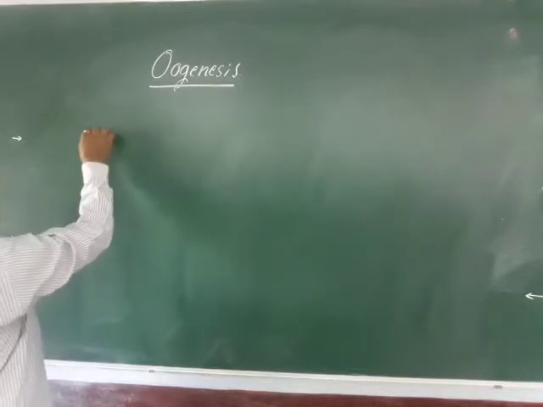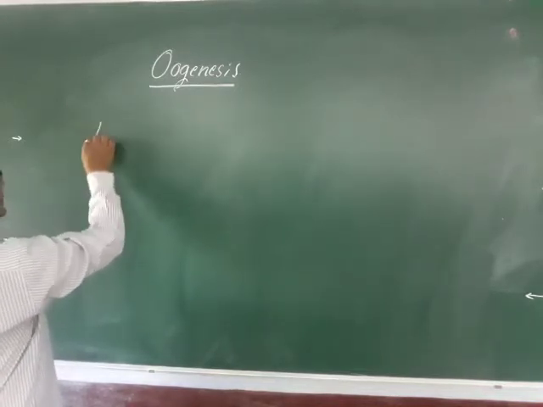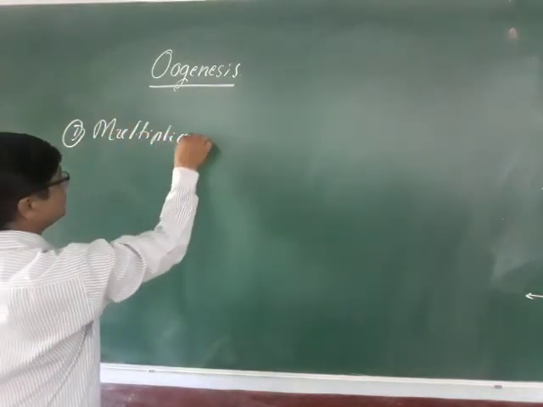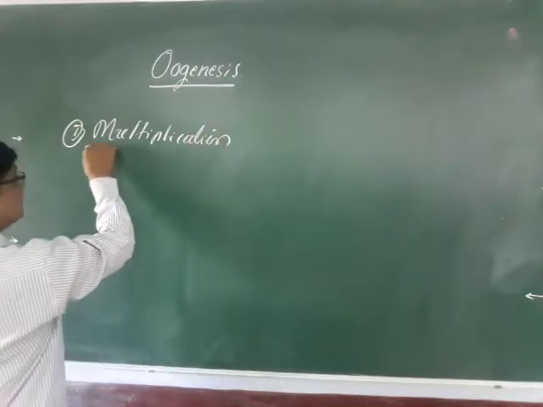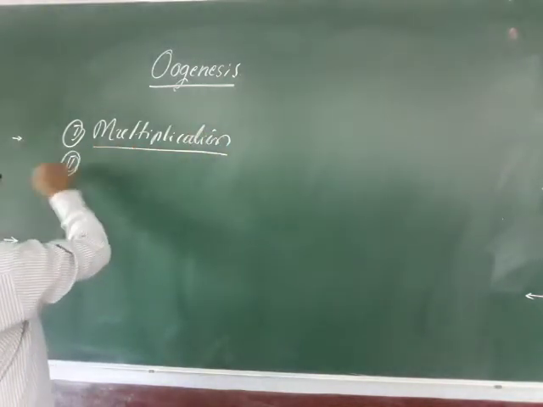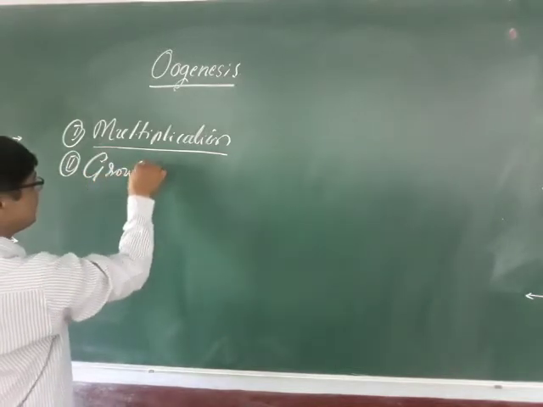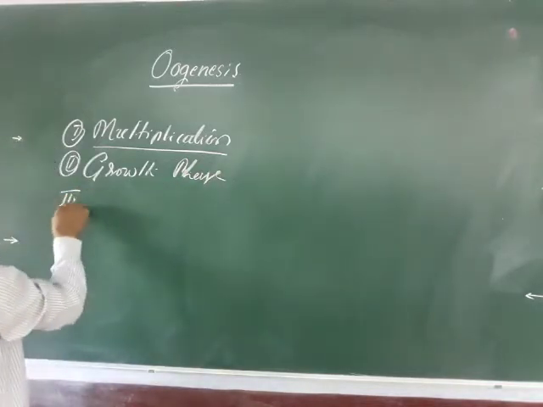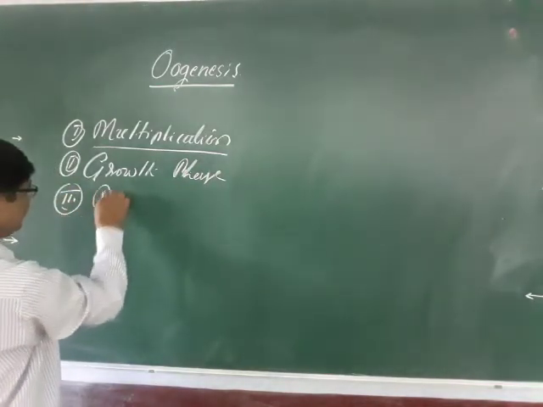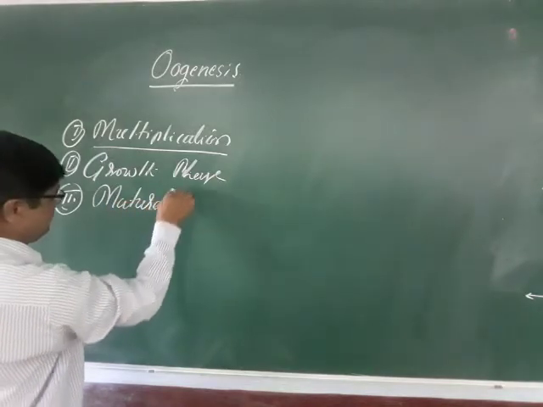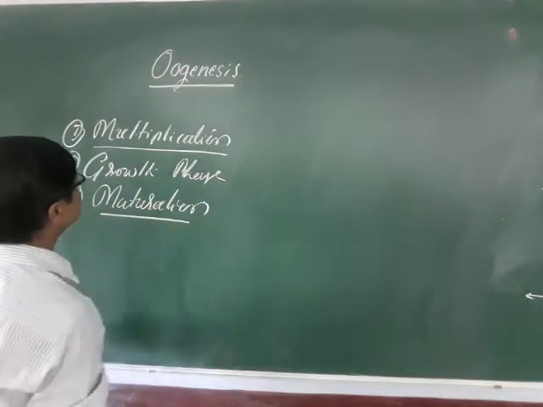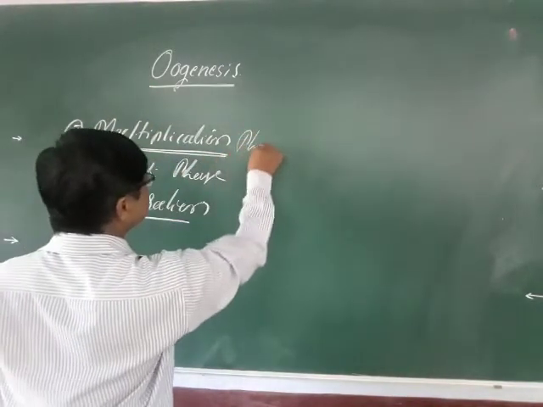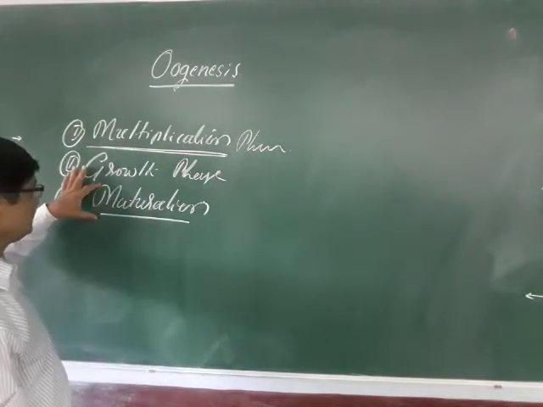Again, it is studied in three heads. The first is the multiplication phase, the second is the growth phase, and the third is the maturation phase. So the oogenesis is studied under three main heads: multiplication phase, growth phase, and the maturation phase.